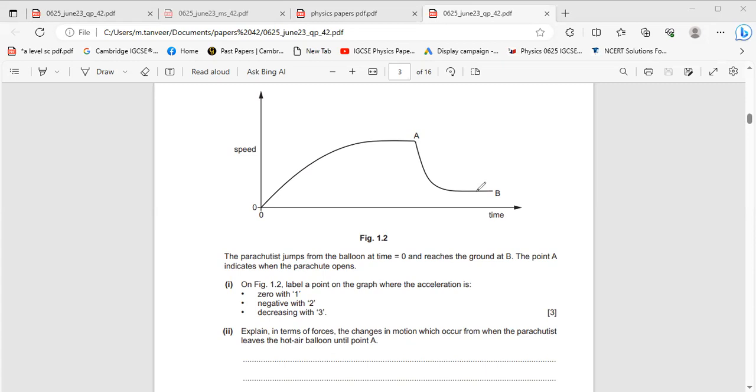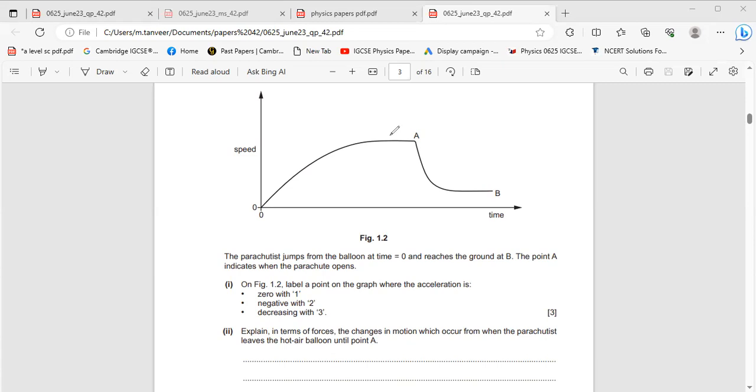At this point, its downward force, which is under the action of gravity, and its upward force, which is air resistance, become equal, and the parachutist moves with constant speed. That means there is no acceleration. So there are two conditions. There are 2 points at which there is no acceleration.